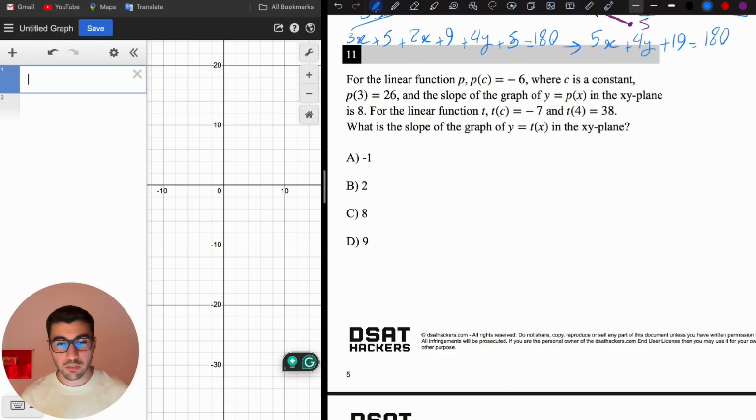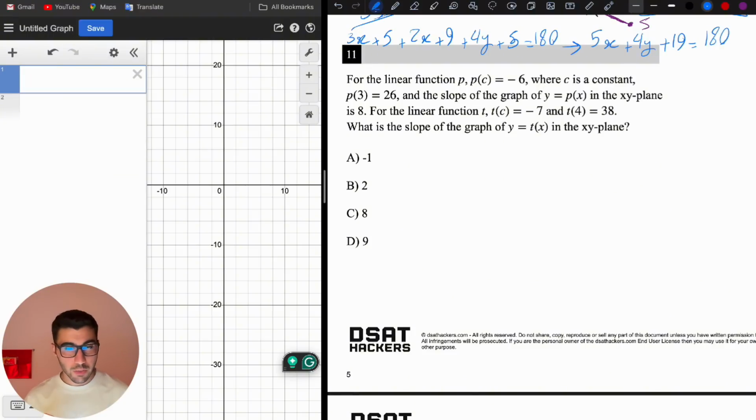For the linear function p, p(c) equals negative 6, where c is a constant, p(3) is 26, and the slope of the graph of y equals p of x in the xy plane is 8. For the linear function t, t(c) is negative 7 and t(4) is 38. What is the slope of the graph of y equals t of x in the xy plane?